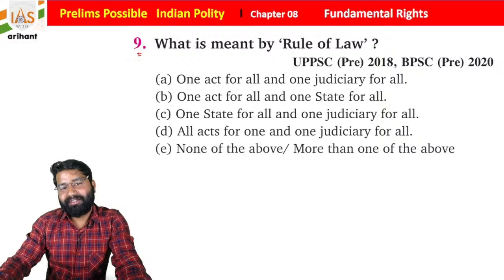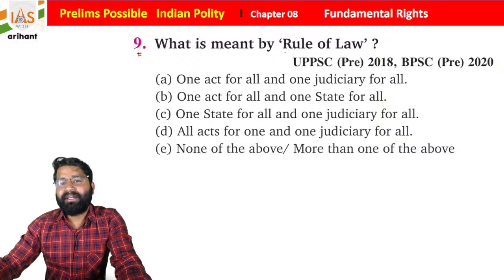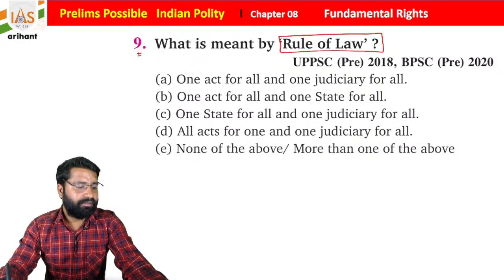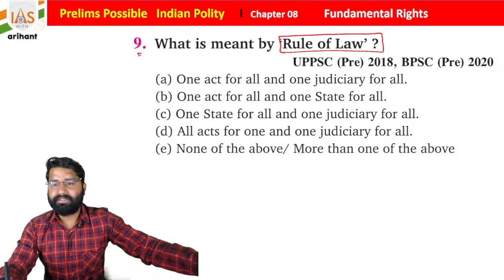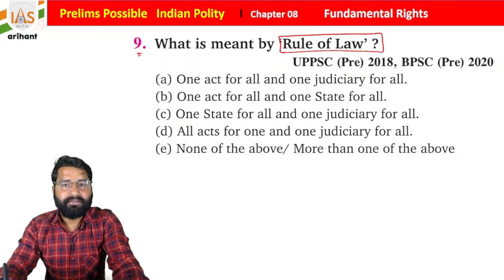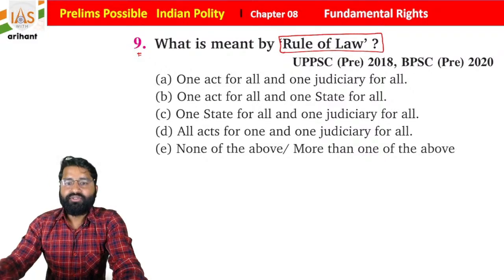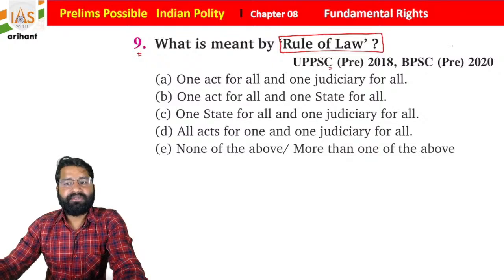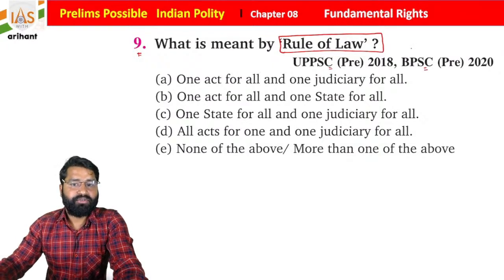This is question number 9. What is meant by rule of law? Rule of law is where everyone will be considered equal in the eyes of law. Now you have to see the statements, and this was in UPPSC, Bihar PSC pre 2020 also.